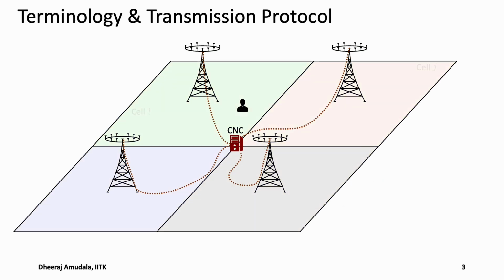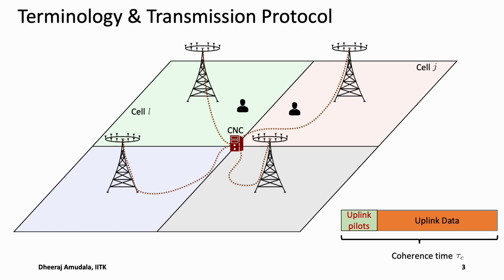Coming to the notation part, the kth user in lth cell, we denote it as U_lk. Its wireless channel to the jth base station is denoted by H_ljk, and similarly the channel from U_lk to the lth base station is denoted by H_llk.